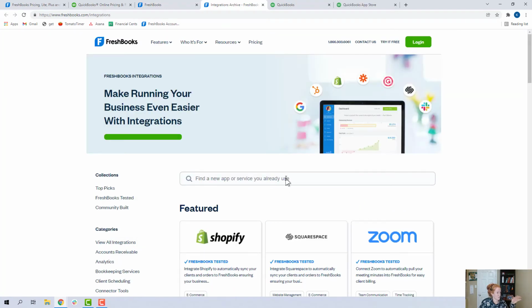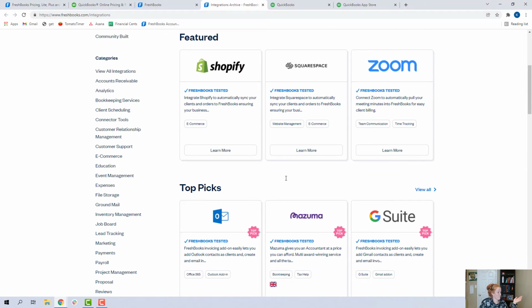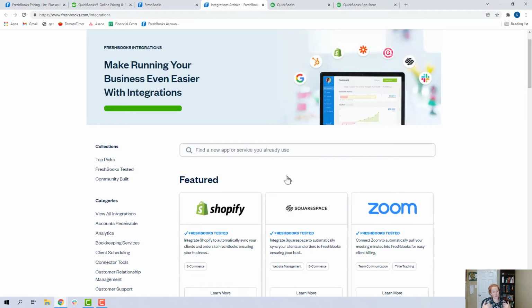You can go to freshbooks.com/integrations to see them all. And remember, you always want to go back to what are your goals for your business. How many integrations are you actually going to need? How many are you going to actually use? How many are going to be worth the additional cost? Because a lot of them do come with an additional subscription fee.